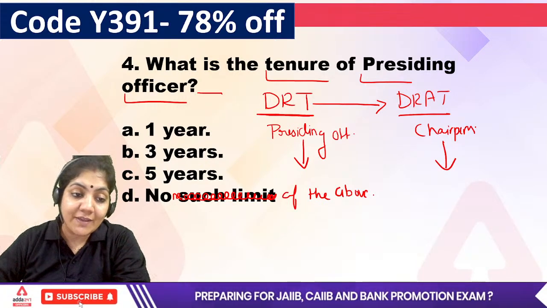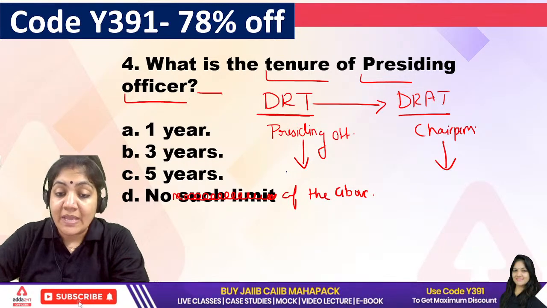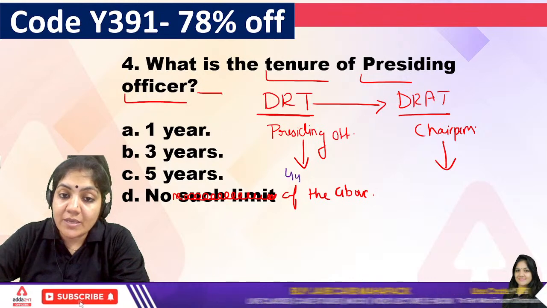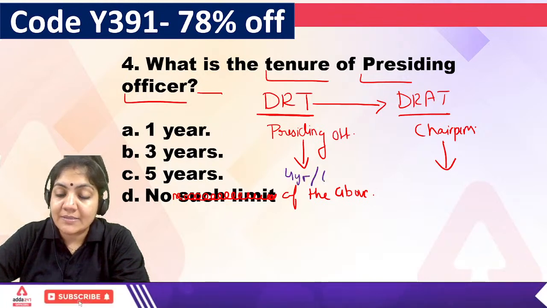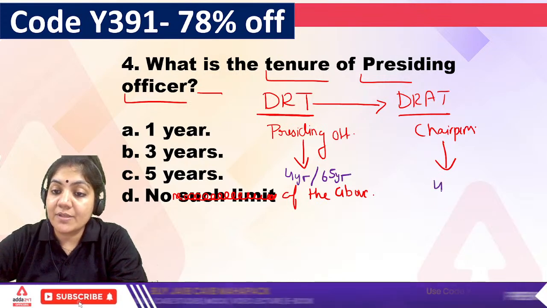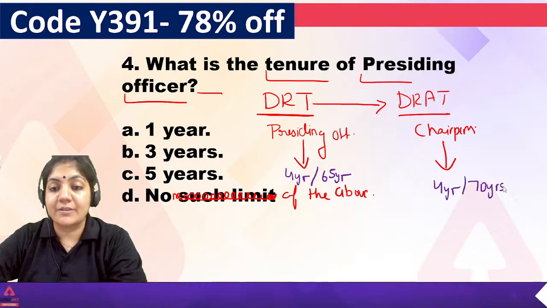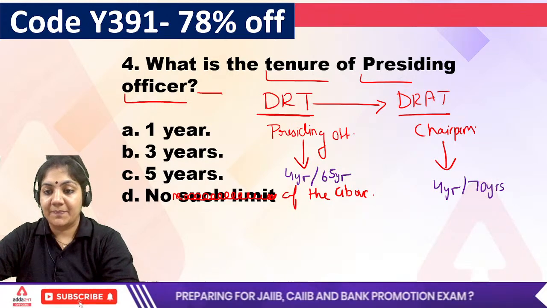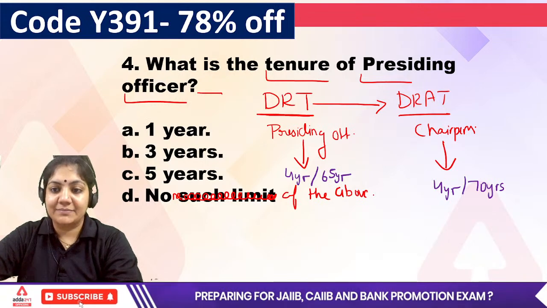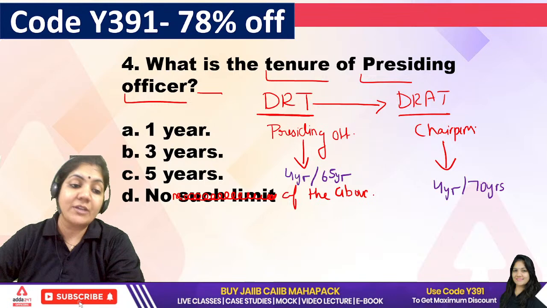So class, if I talk about the DRT, the presiding officer is the head. Tenure is 4 years or 65 years of age, whichever is earlier. And for DRAT, the tenure is 4 years or 70 years of age, whichever is earlier. This is the exact answer. Anand sir, Pinky ma'am, you people are absolutely right.